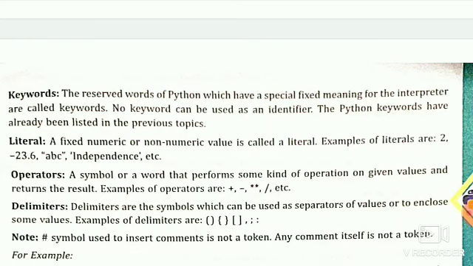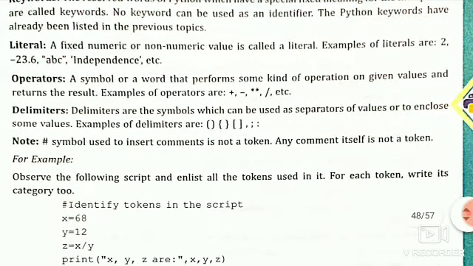Delimiters. This is a new word. Delimiters are the symbols which can be used as separators of values or to enclose some values. Such delimiters are parentheses, curly braces, square brackets, comma, semicolon and colon. Then note: the hash symbol used to insert comments is not a token. Hash is not a token, and comments themselves are not tokens.